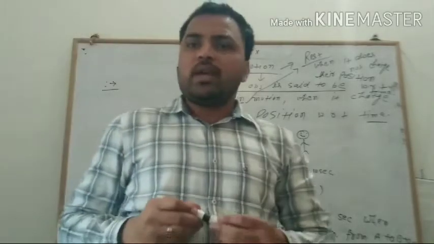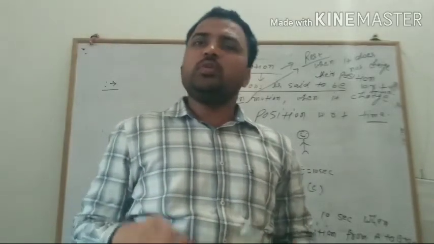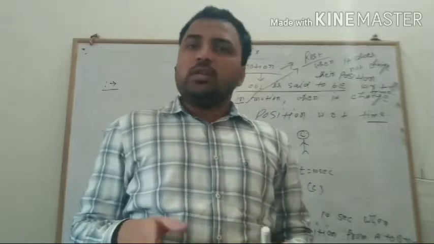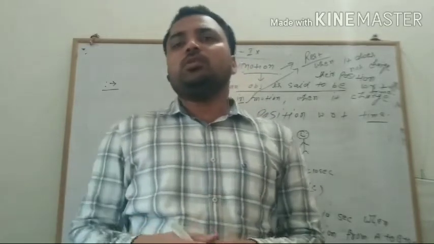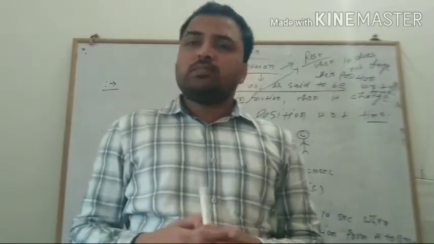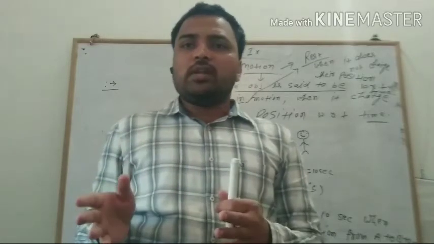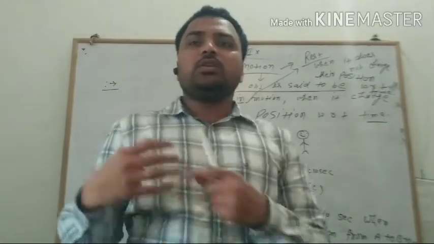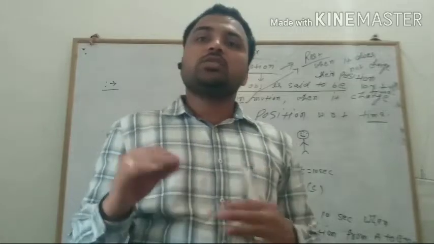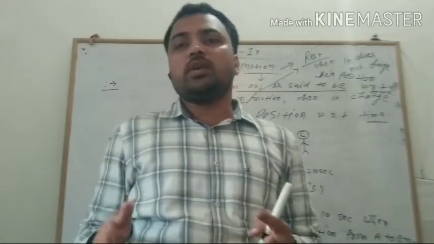So how can we define motion? An object is said to be in motion when it changes its position with respect to time. And how can we define rest? An object is said to be at rest when it does not change its position with respect to time.